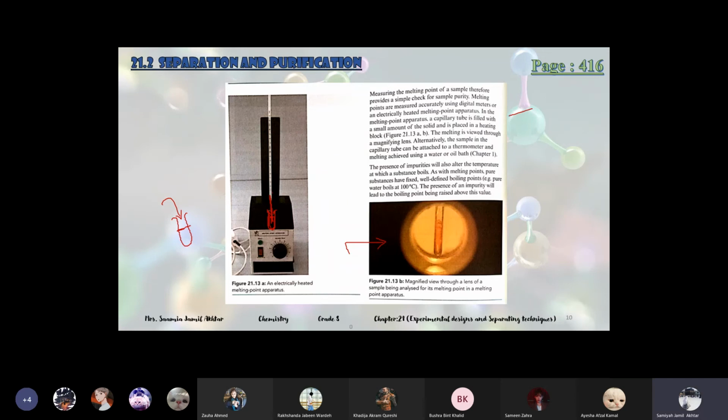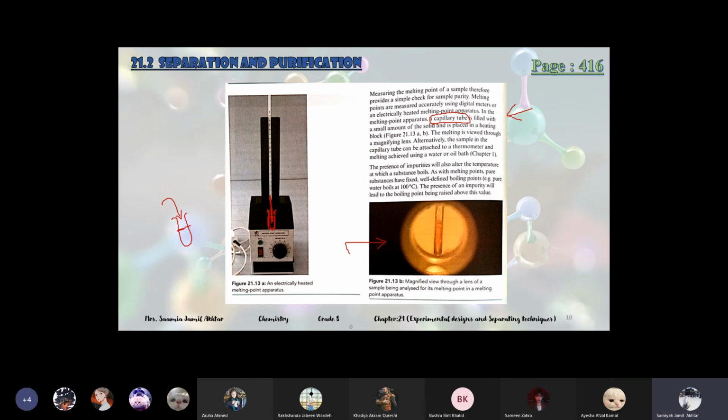The whole explanation is written, and it's a small apparatus. The small test tube I'm saying is actually the capillary tube. Small capillary tube in which we put a small amount of a solid. Capillary tube filled with a small amount of a solid and is placed in a heating block inside this machine. The melting is viewed through a magnifying lens. Alternatively, the sample in the capillary tube can be attached to the thermometer, and melting achieved using a water or oil bath.